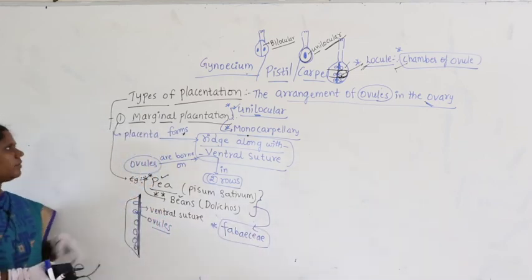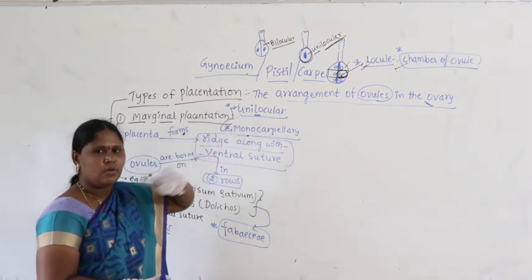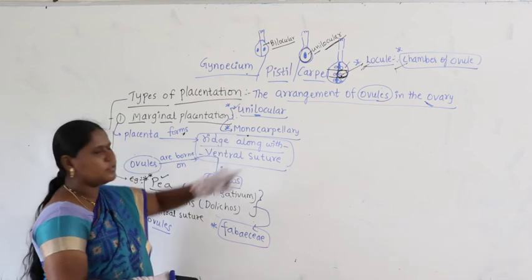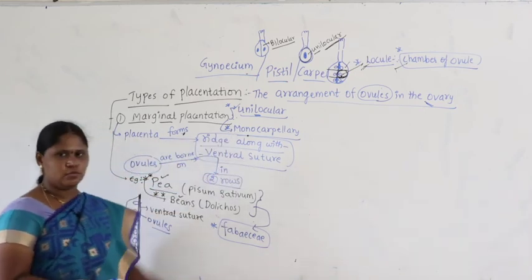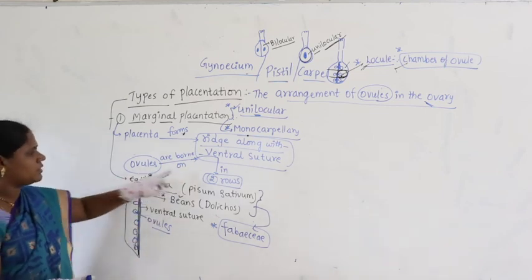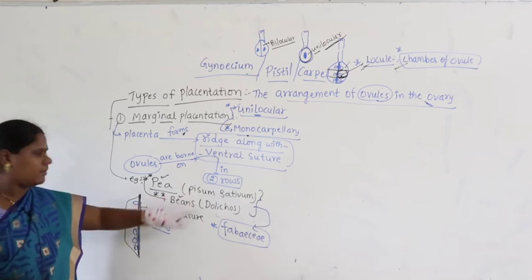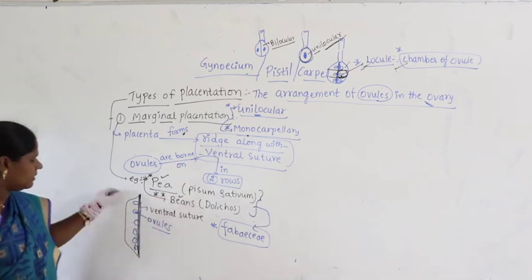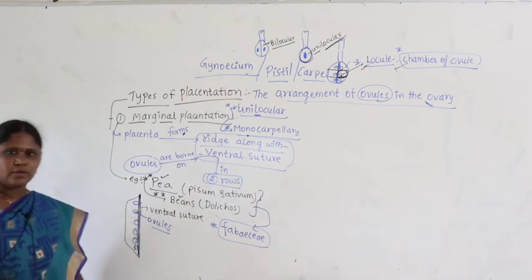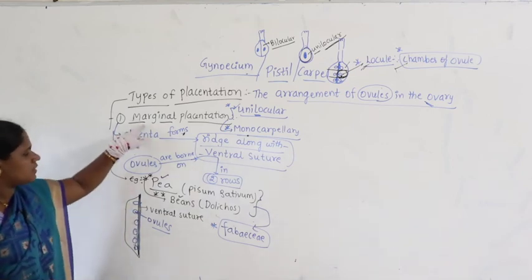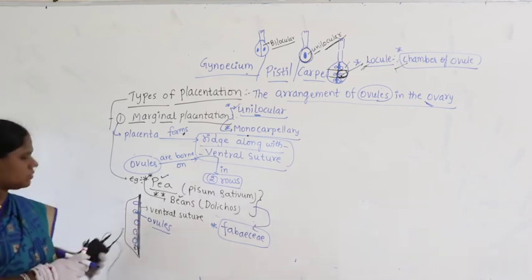So, let us talk about marginal placentation: unilocular, meaning only one locule, monocarpellary, meaning only one carpel. The placenta forms a ridge along with the ventral suture. On the ventral suture, the ovules are borne in 2 rows. Where do you find it? Pea plant, that is Pisum sativum, and beans, Dolichos. You can see the arrangement of ovules on the ventral suture, and such type of placentation is a characteristic feature of the family Fabaceae. Let us go to the second one.